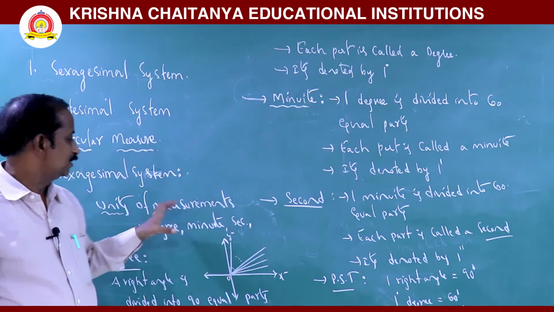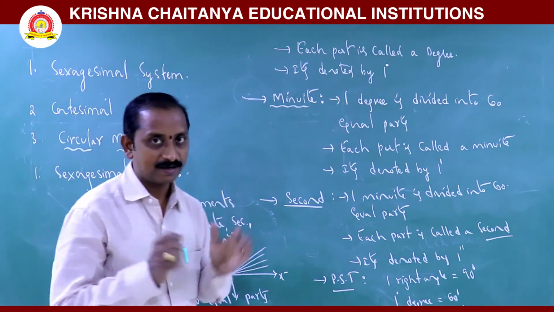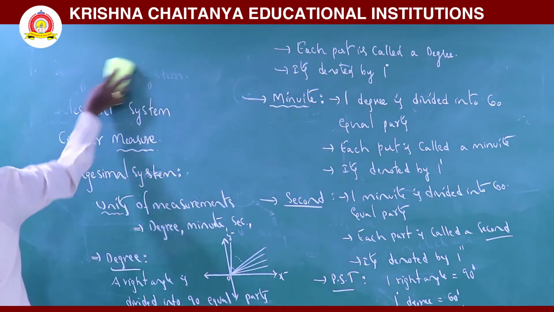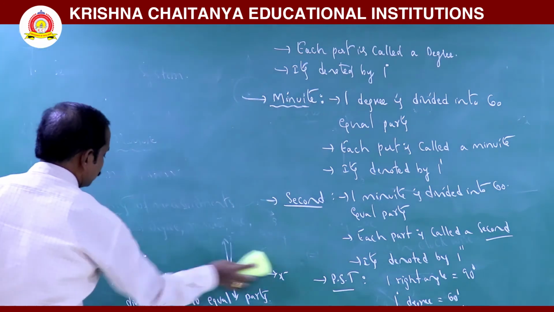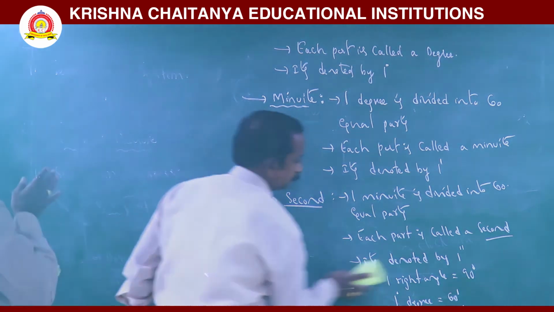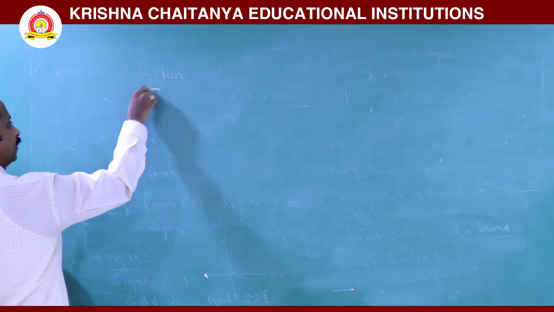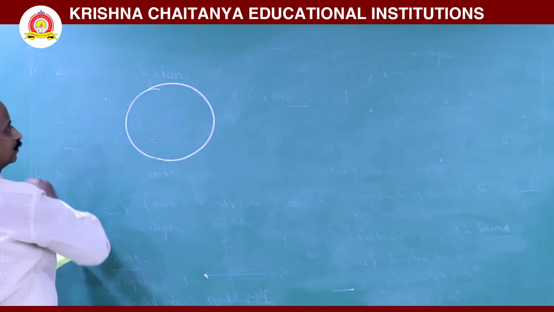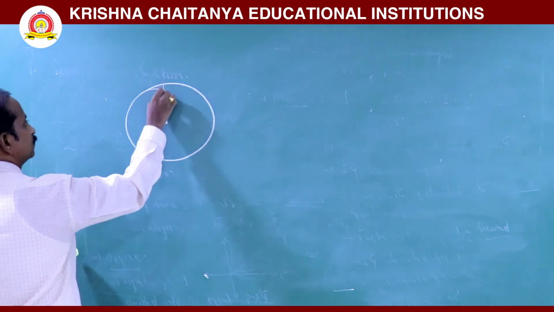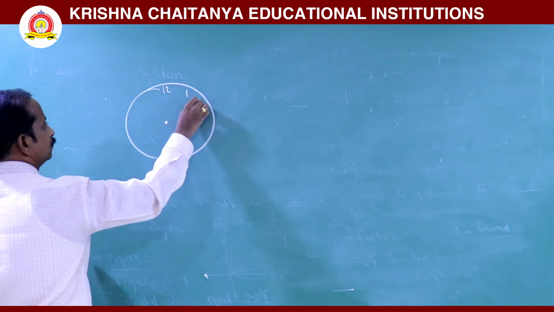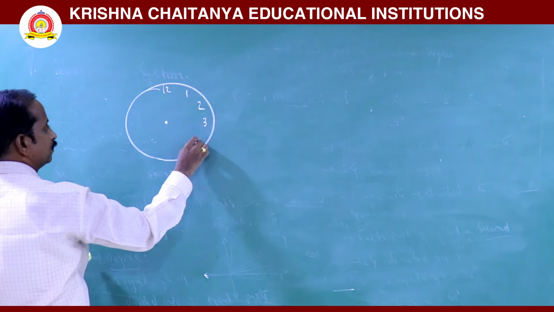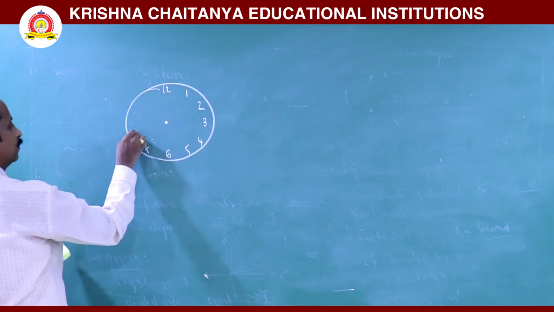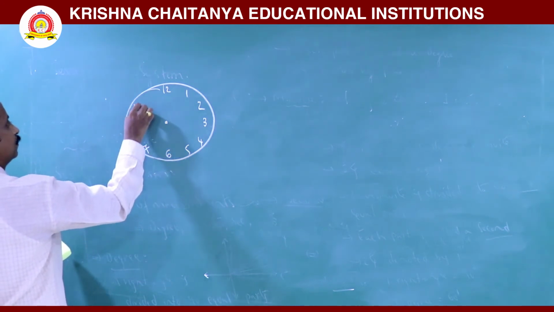Now, using the hexadecimal system in a general way, we can consider a clock. We know that in the clock there are 12, 1, 2, 3, 4, 5, 6, 7, 8, 9, 10, 11.